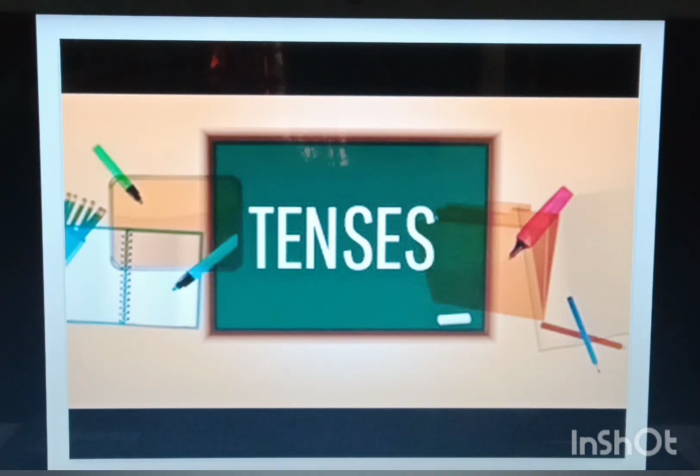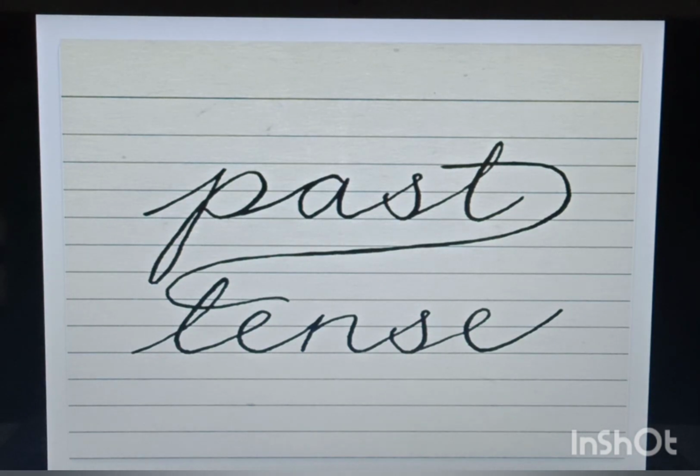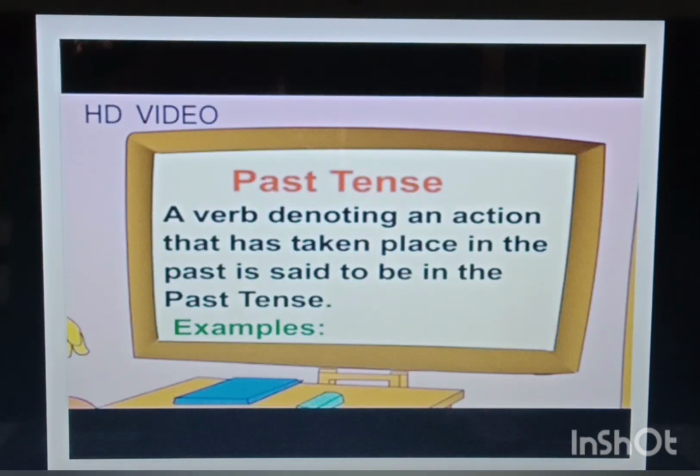Hello everyone. So we will be continuing with our topic tenses. We have completed present tense and today we are going to start with the past tense. So let us first learn what is past tense. Past tense: a verb denoting an action that has taken place in the past.